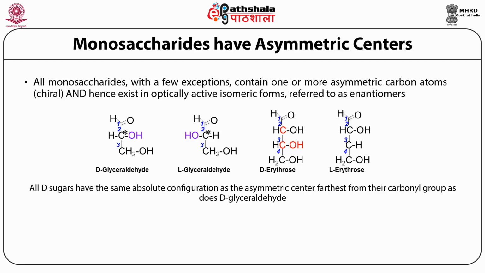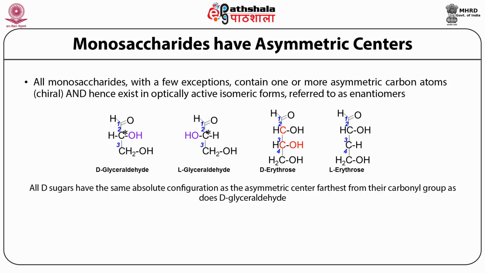The simplest triose or aldose sugar is glyceraldehyde, as I've already mentioned. It's a triose because it has 3 carbon atoms, and you can see that the carbon at position 2 is the asymmetric carbon atom because the 4 functional groups attached to this carbon atom are different.